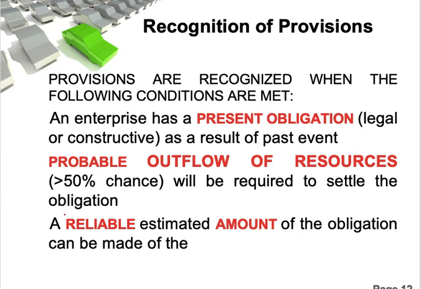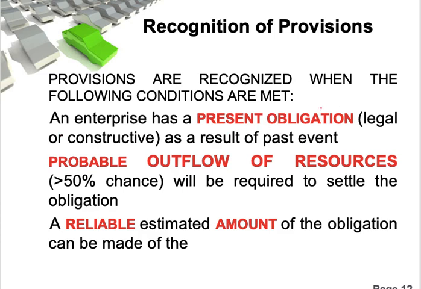So when do you recognize it as a provision? How do you identify whether this transaction is considered as a provision or a contingent liability? Provisions are recognized when the following conditions are met. An enterprise has a present obligation as a result of a past event. If you look at the word present obligation here, there are two: one is legal or constructive. I will explain this one.